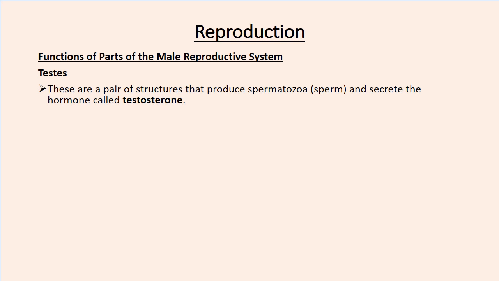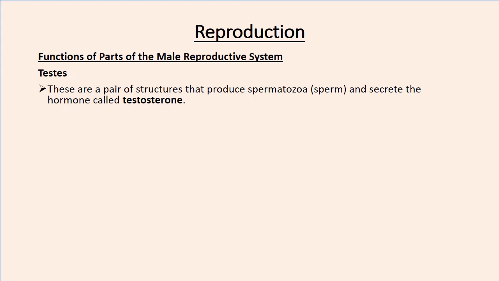So let's go through what I've just explained, and also emphasize some points that I did not mention. So functions of parts of the male reproductive system: we start with the testes, which are a pair of structures that produce spermatozoa and secrete the hormone called testosterone. This is a very important hormone, so we shouldn't forget this. We're going to need its understanding at some point.